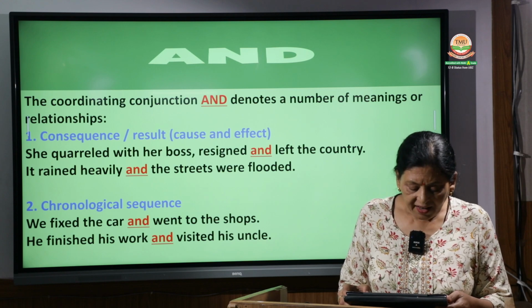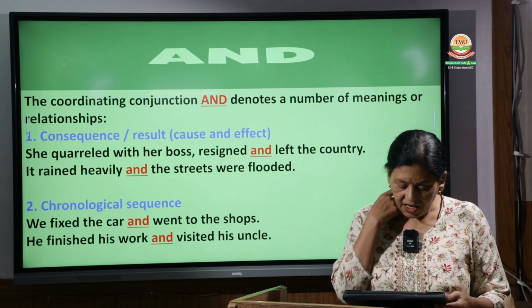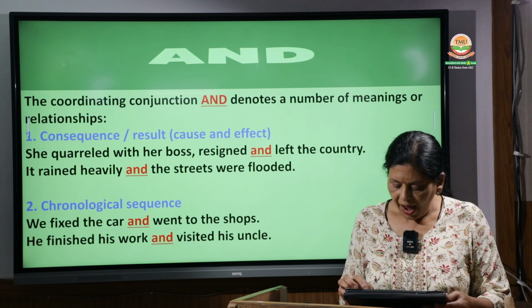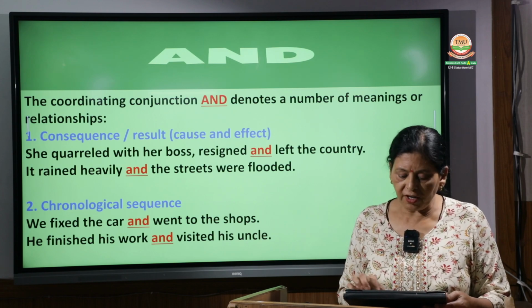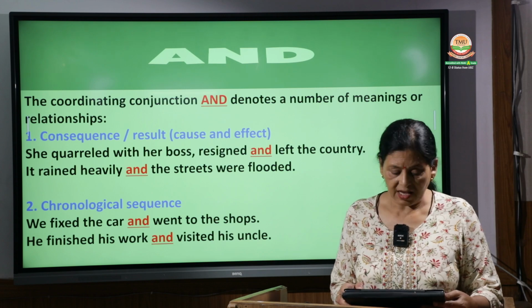Then the second is chronological. So we have discussed this chronological sequence. He finished his work and visited his uncle. So what did he do? He first finished his work and then he visited his uncle.